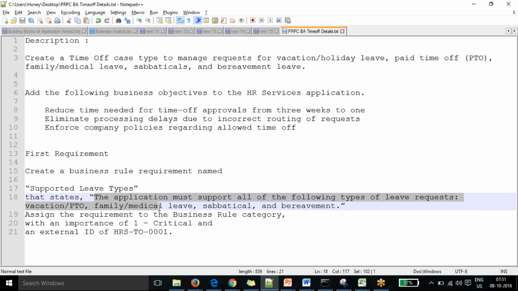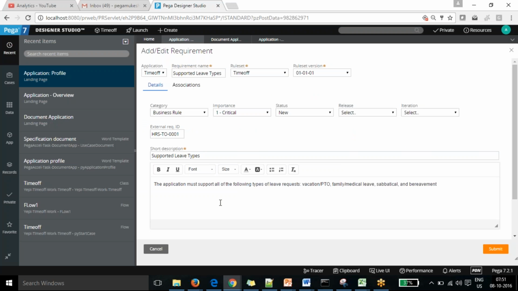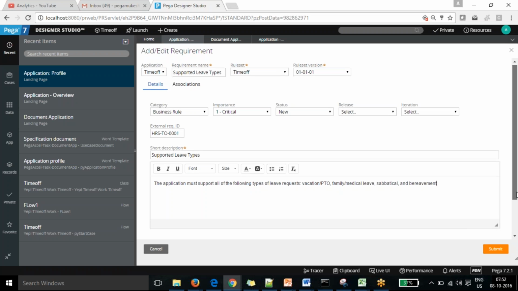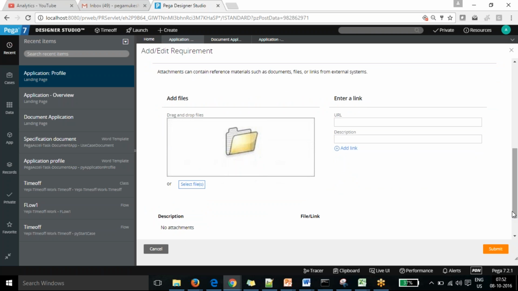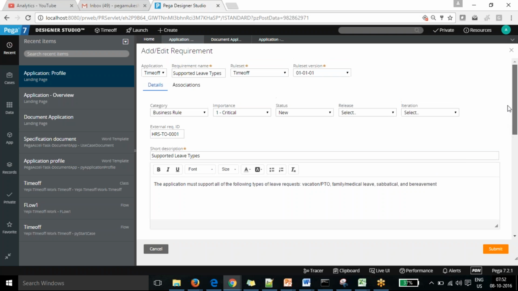Finally, we need to give a little bit more description about the requirement. The application must support all of the following types of leave request: vacation, family leave, sabbatical, and bereavement. If you want an attachment added to support the requirement, we can add that as well, like any mock-ups or other links. Once we are done with the requirement, we can submit it.